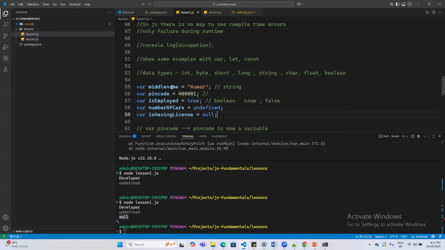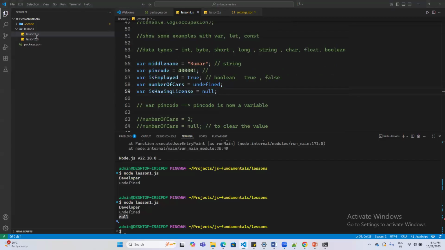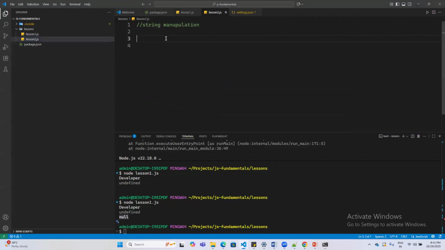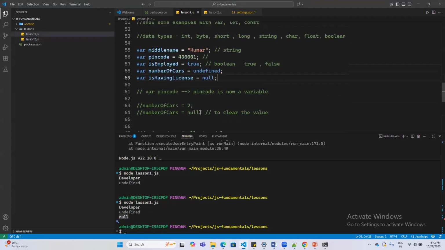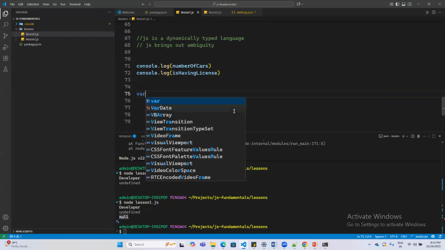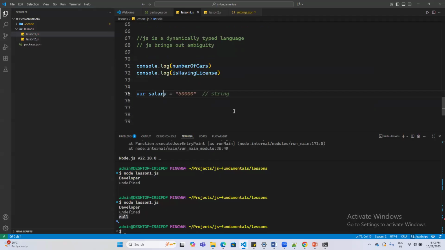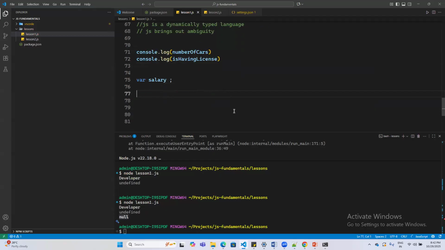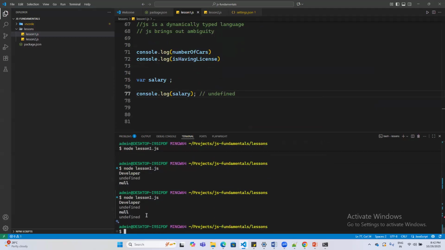Sir, one more question came to my mind. We are assigning values here. Do we have any default values for this, or not? I mean, if you are not assigning values and we want to print it, what value will get printed for the variables? It will simply say that nothing is defined. If you want to see it in practice, I can create a variable, say salary, and just do a console.log statement. Basically, what would happen is it won't understand what you have defined.